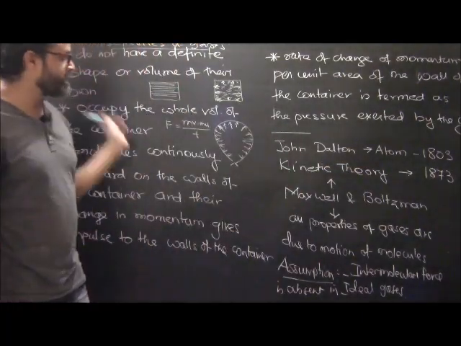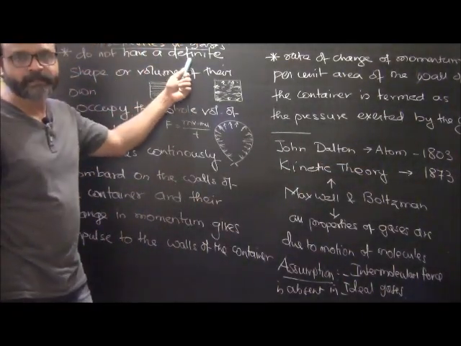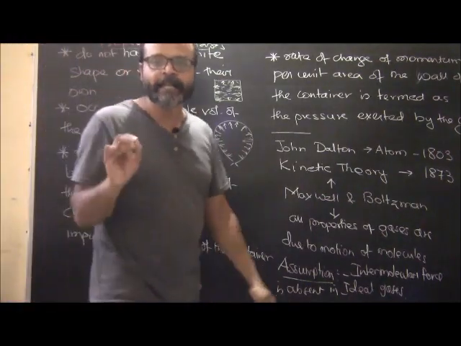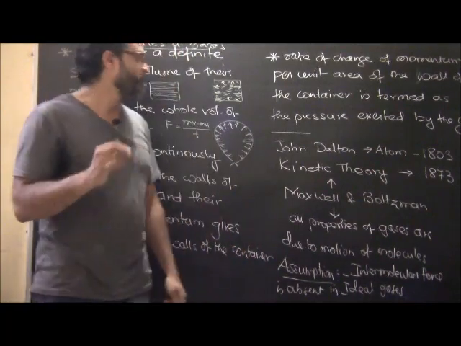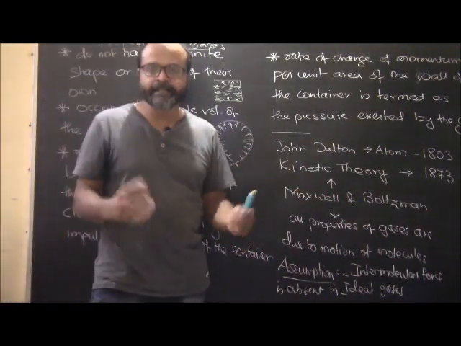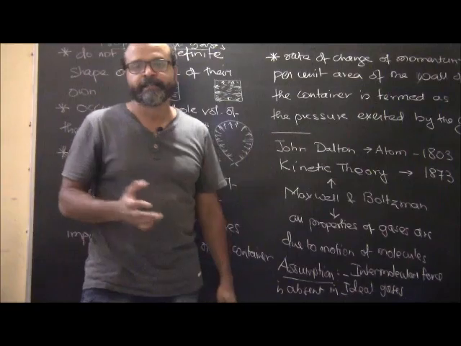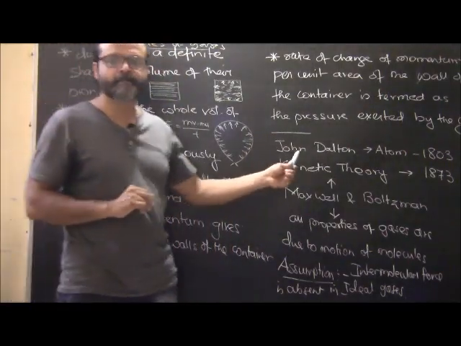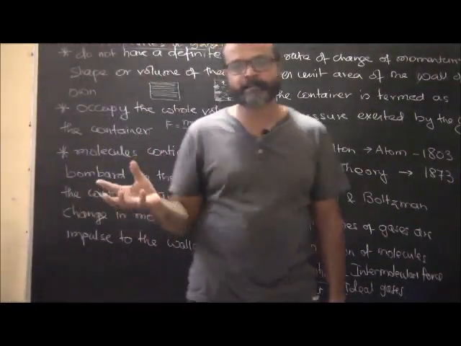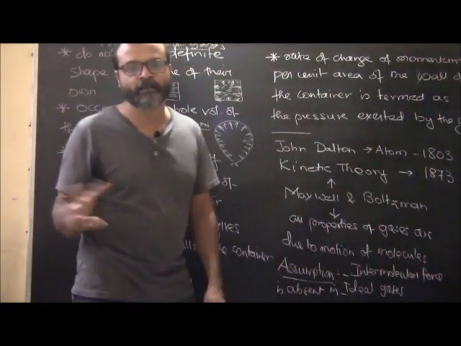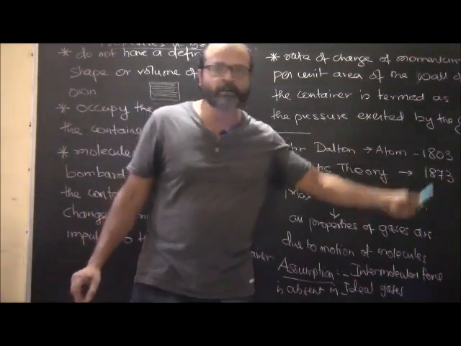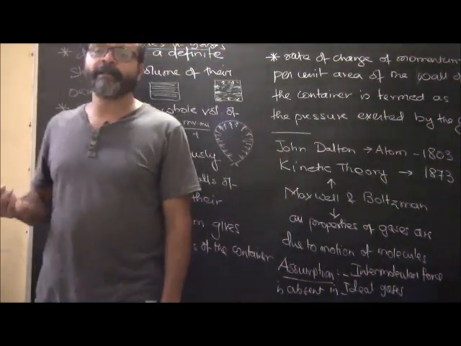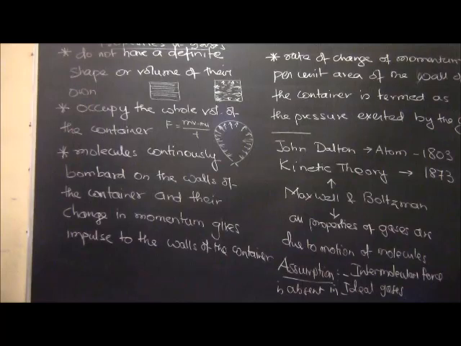Okay. So these are not assumptions of kinetic theory of gases. These are actual properties of gases, and we have more or less studied it in earlier classes. All right. Now, what is the theory, or what is the history behind the kinetic theory of gases? The first person who came up with the idea of atom, we all know, is regarded as the father of discovery of atom. So atomic theory, John Dalton. This atomic theory, or rather that each and every element is made up of atoms, was proposed.